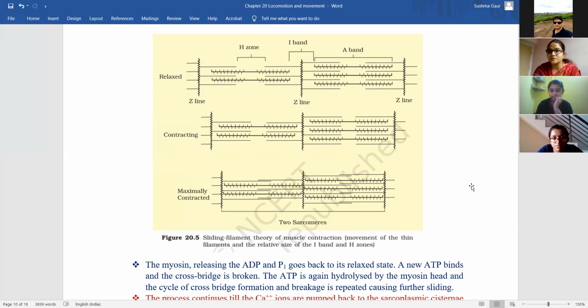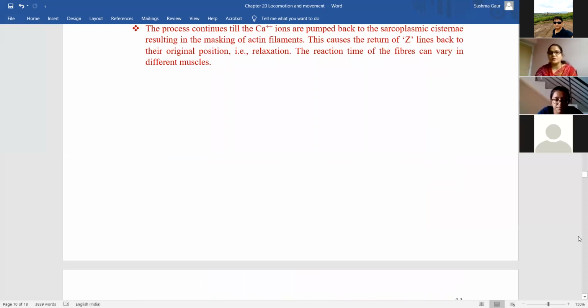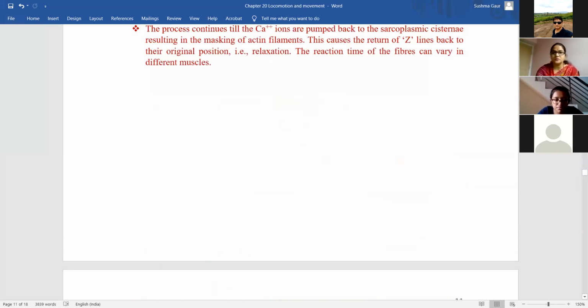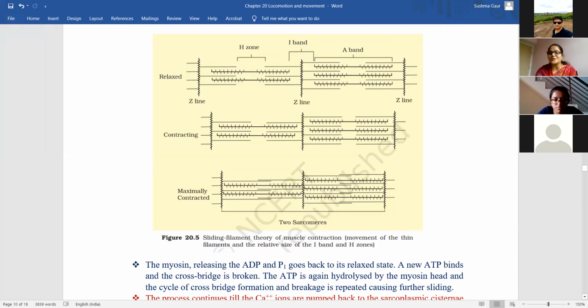Is it clear? Clear, Anuvadya and Asmi, beta? Yes, ma'am. Yes, ma'am. Okay. So can I ask you a question from this? Yes, ma'am. Okay. So tell me, Risha, when the muscle is contracted maximally, what changes will you observe in the muscle in comparison to the muscle when it is in the relaxed stage?